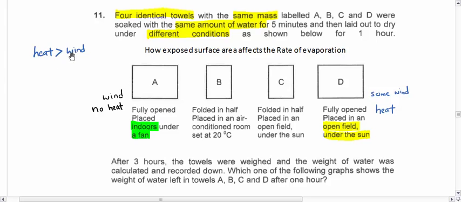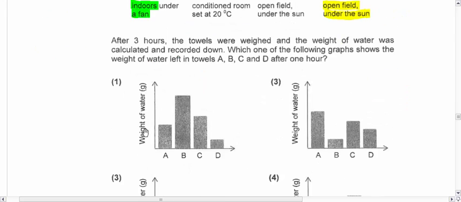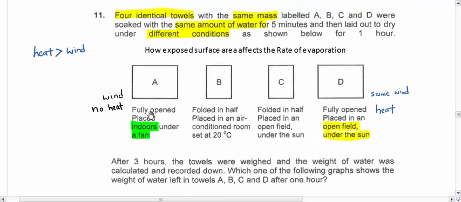Okay, heat is better than wind in terms of evaporation. So definitely D will be the first to dry. In this case, the graph is talking about the weight of water. That means how much water is left. So which one will have the least amount of water? Yeah, D will have the least amount, because it evaporates the fastest.